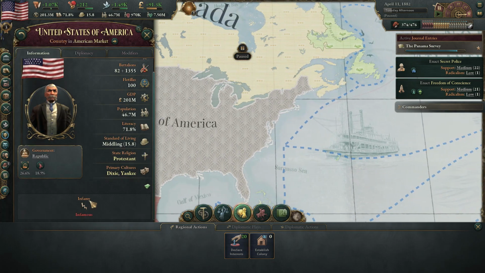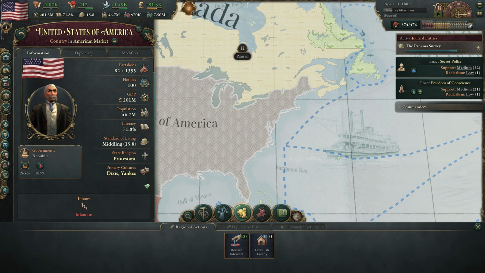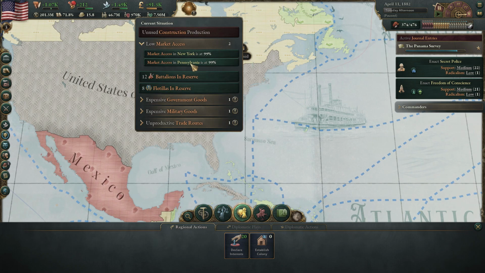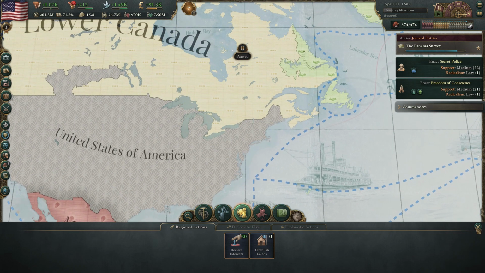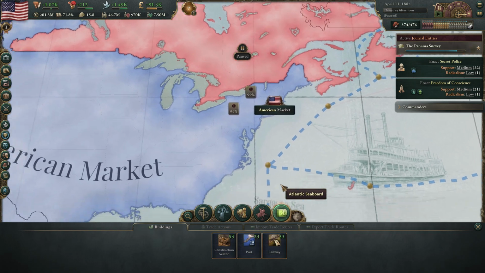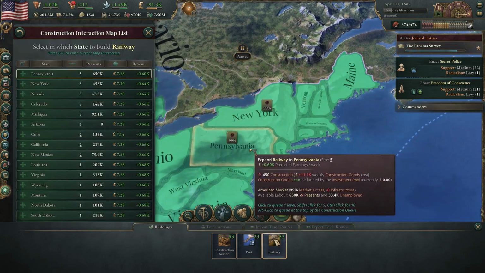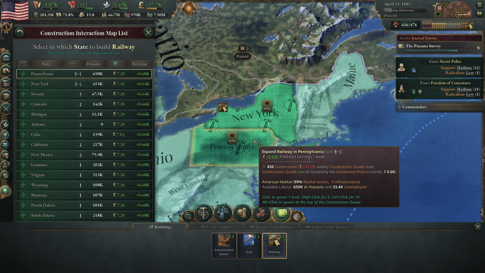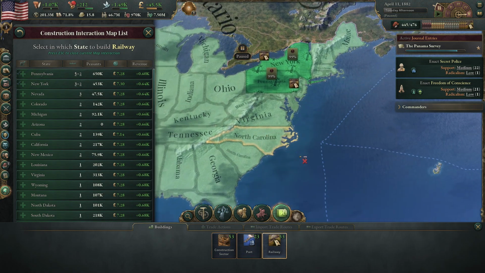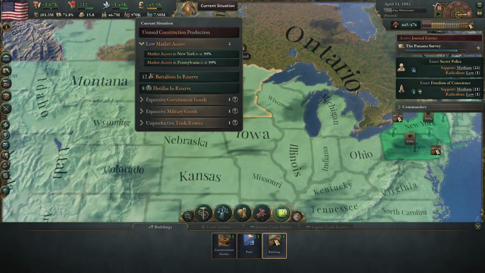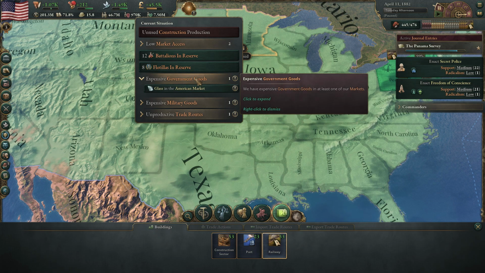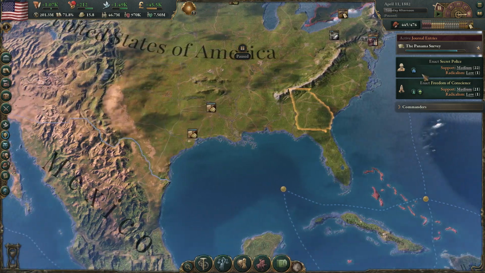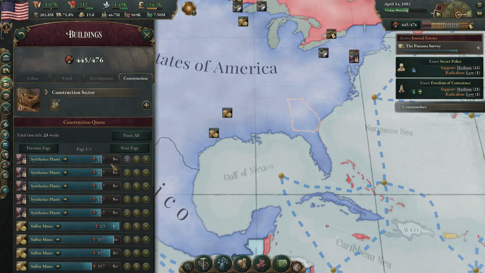Let me just see where our infamy currently is sitting. So we're at 45.2. We're still pretty high at the moment, unfortunately. So we also have low market access in our 2 most populous states. So we need to go ahead and build more railways there. So let's just get 2 levels in each, I think. Yeah, we'll do it like that. And what else was an issue here? Expensive goods. Yeah, these are all ones we're trying to fix, but we can only do so much.